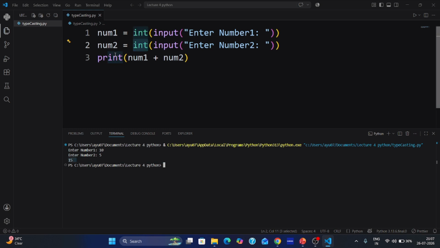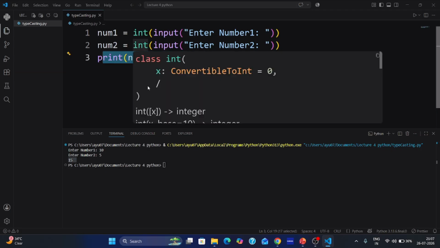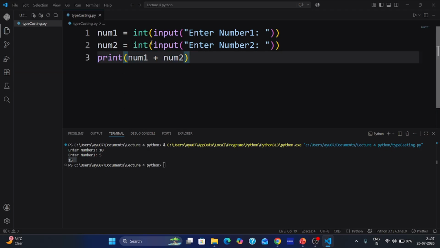What operation have you done here? Print num1 plus num2, that is 10 plus 5 is equal to 15. If you don't specify int here, it takes it like a string. Generally it takes a string, because input of any number takes only a string. If you specify int here, then you will get an integer number.